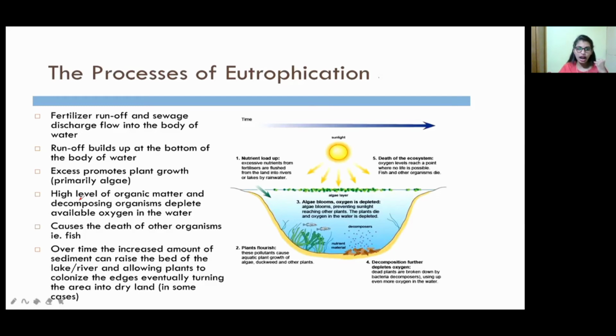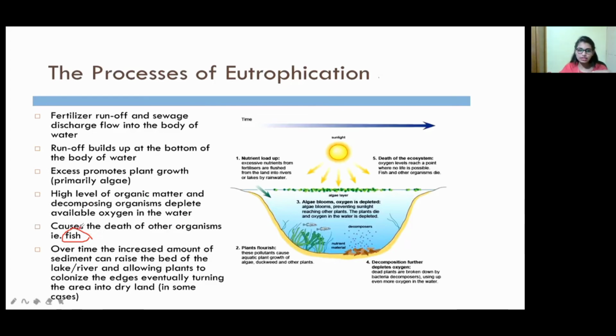So here, a high level of organic matter and decomposing organisms deplete the available oxygen in the water, which means the available oxygen is not reaching the fishes. This causes the death of other organisms, including fish. Understand why these fishes will die? Because the oxygen level is reduced, since algae is more and algae takes more oxygen for their growth. So the oxygen fluctuates for the fishes, and that's why the fishes die.